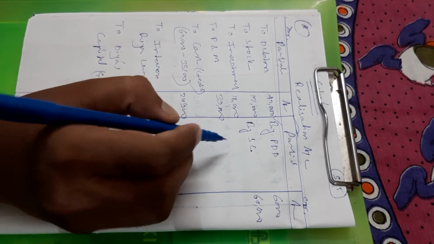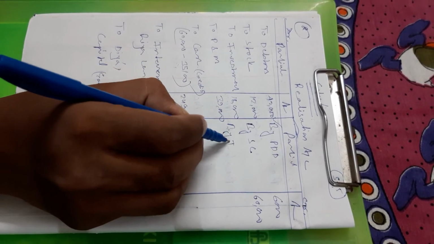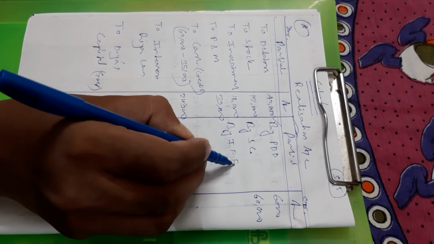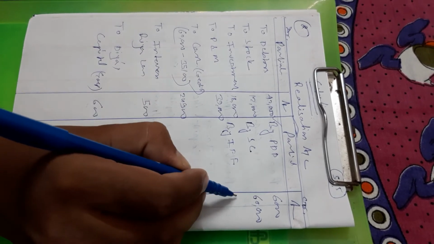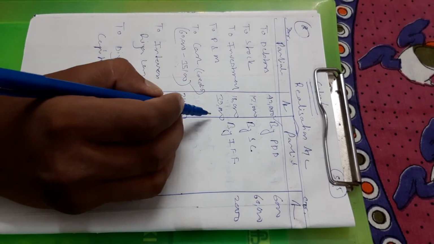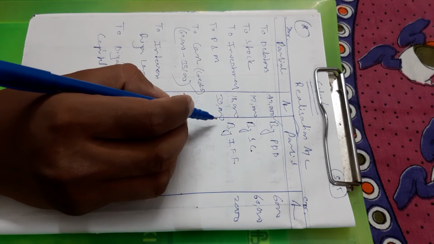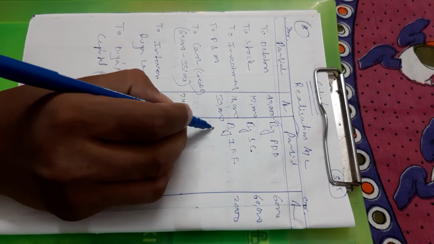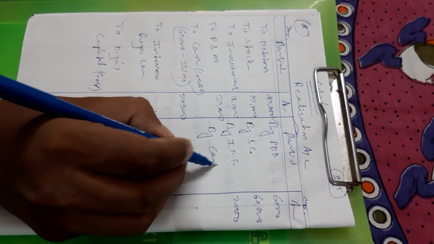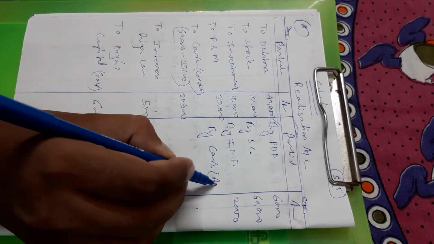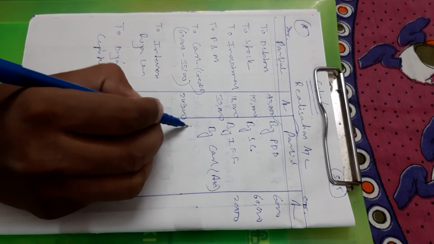By investment fluctuating fund account 2,000, already given in the question. By cash assets, debtor.